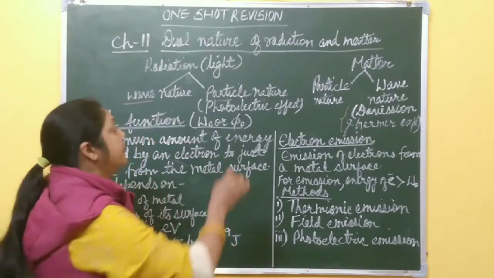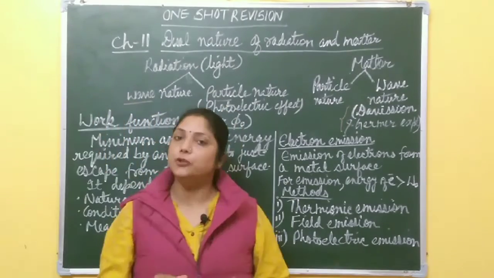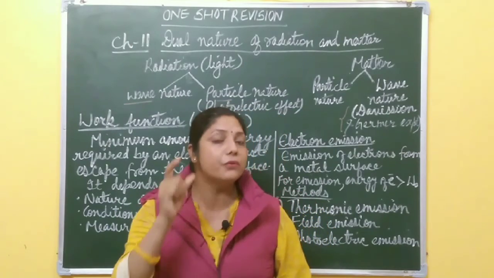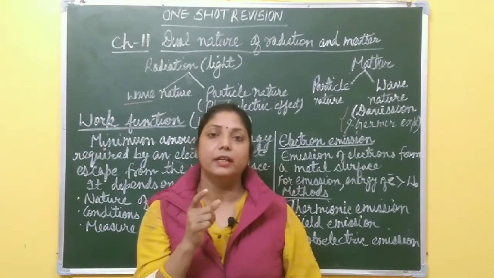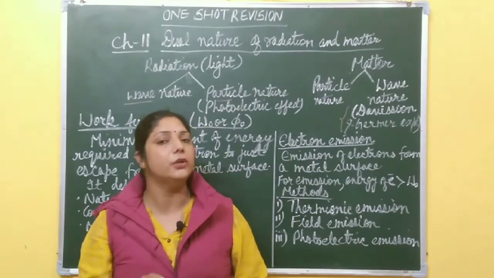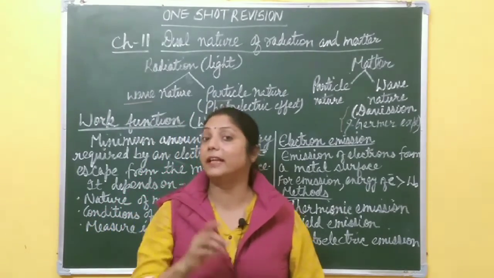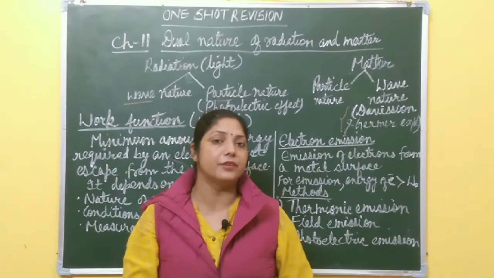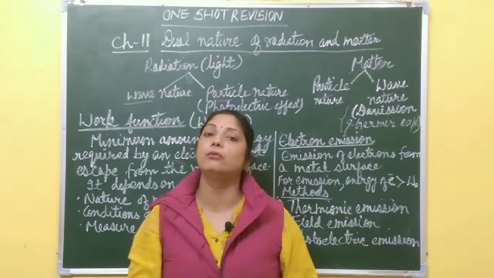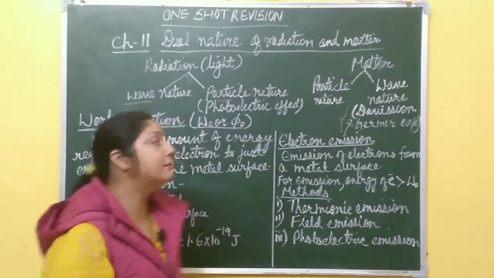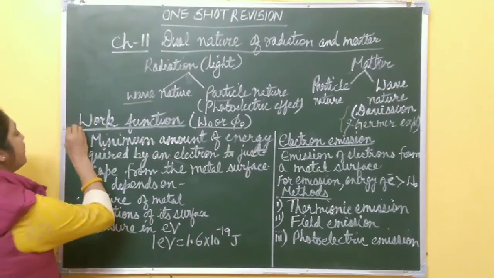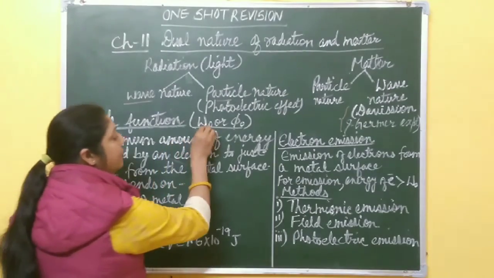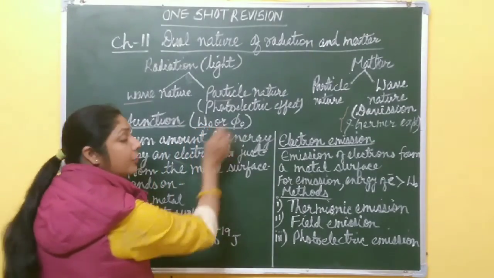But before starting the photoelectric effect, you must know that in metals, the electrons in the outermost shell are loosely bound. They can freely move around inside the metal, but they cannot leave the metal surface. To leave the metal surface, they require some minimum amount of energy, and that minimum amount of energy is called work function. How do you define work function? It is denoted by W naught, its symbol is W naught or phi naught.